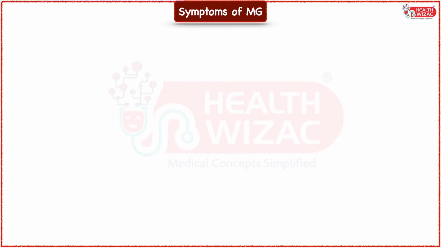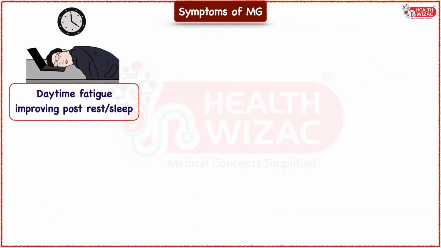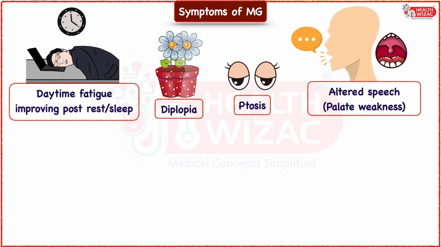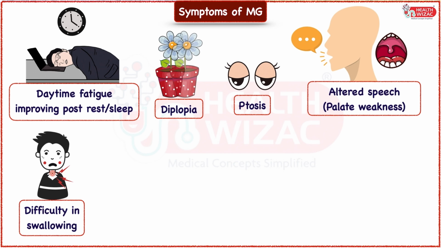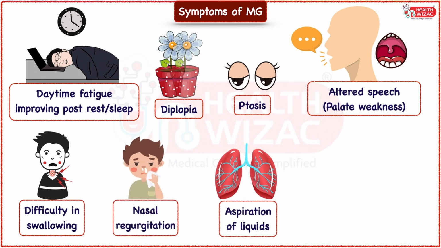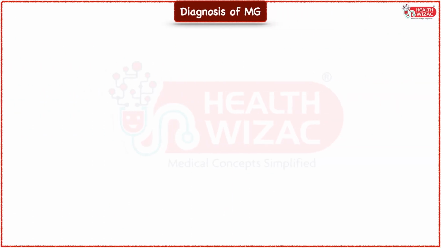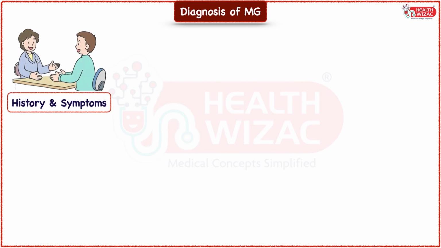Symptoms of myasthenia gravis include the following: weakness or fatigue late in the daytime which improves post-rest or sleep. Diplopia and ptosis primarily in ocular myasthenia gravis. Altered speech due to palate weakness, difficulty in swallowing, nasal regurgitation, aspiration of liquids, and respiratory fatigue in case of myasthenia crisis. Diagnostic tools in myasthenia gravis are as follows: history and presentation of generalized muscle weakness with intact reflexes serves as a helpful tool in diagnosis.